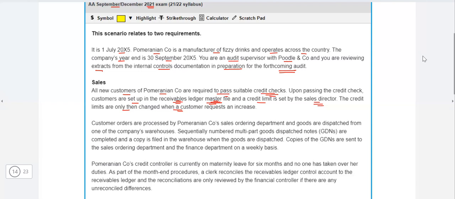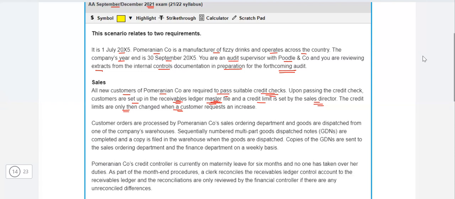But here it is a bit different. The credit limit is set by the sales director. It's fine. Don't just comment, no, the sales director is the senior most person, why is he indulging himself in such small level things? No, it's not a weakness. It's fine that the sales director is doing that because it's about the master file. It's a strategic level work. The credit limits are only changed.